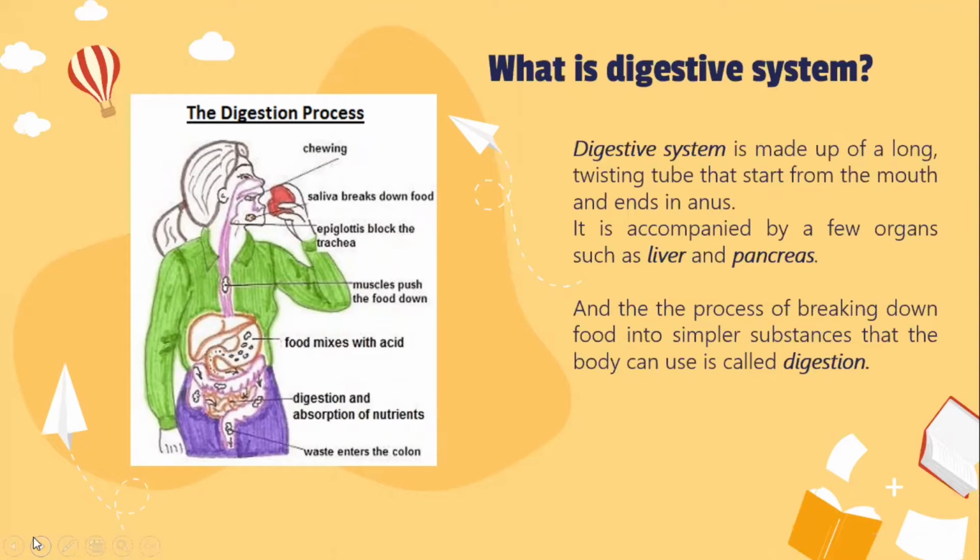The process of breaking down food into simpler substances that the body can use is called digestion. So, we need to differentiate between the digestive system and digestion. The digestive system means the organs that we use in digestion, but digestion means the process of processing all kinds of food that enter our body.